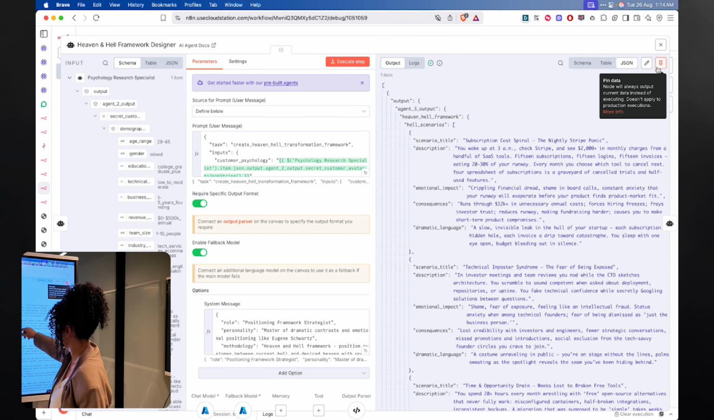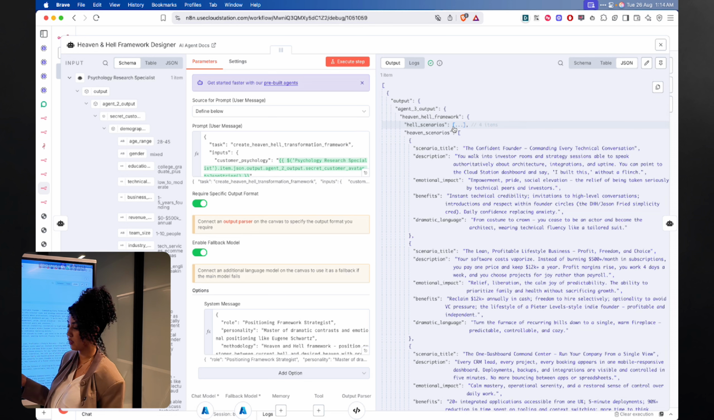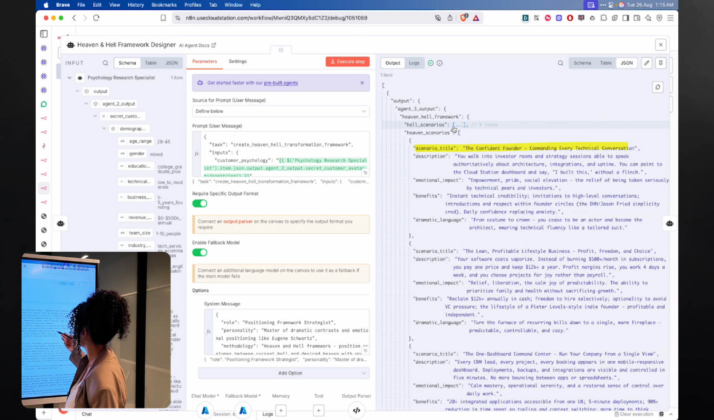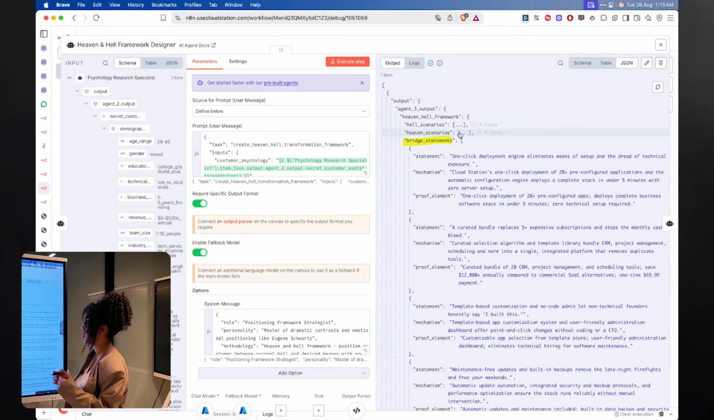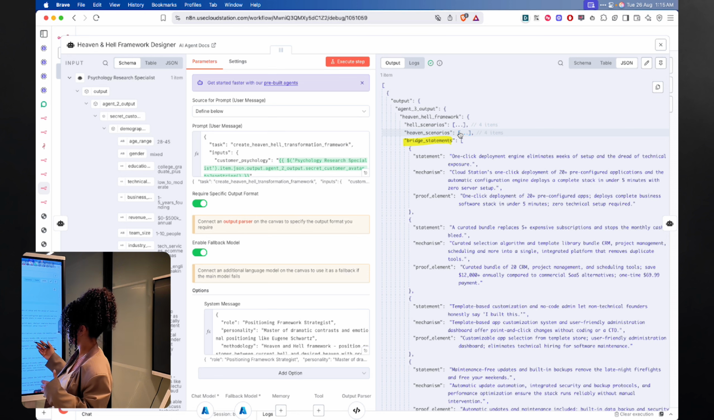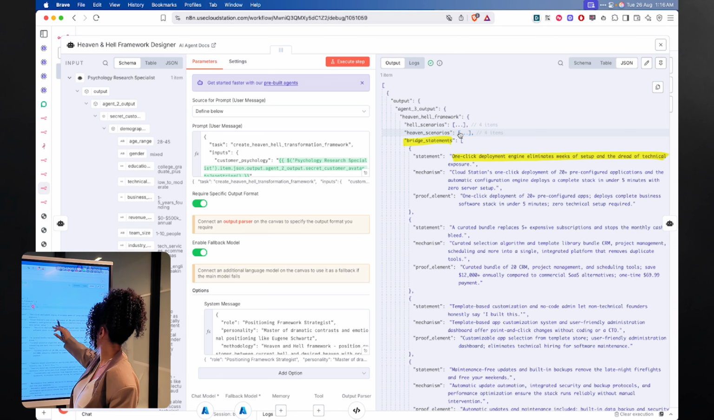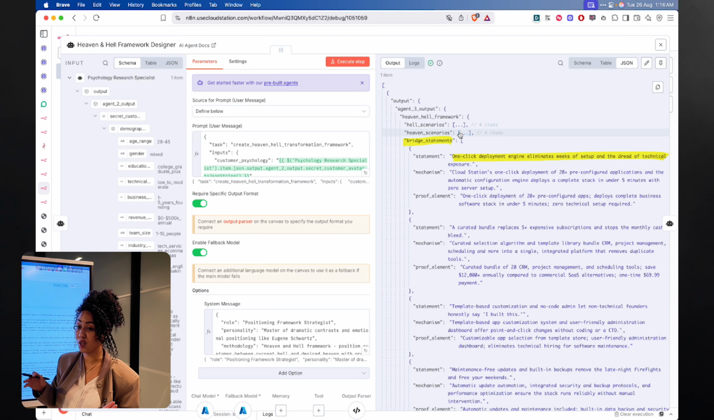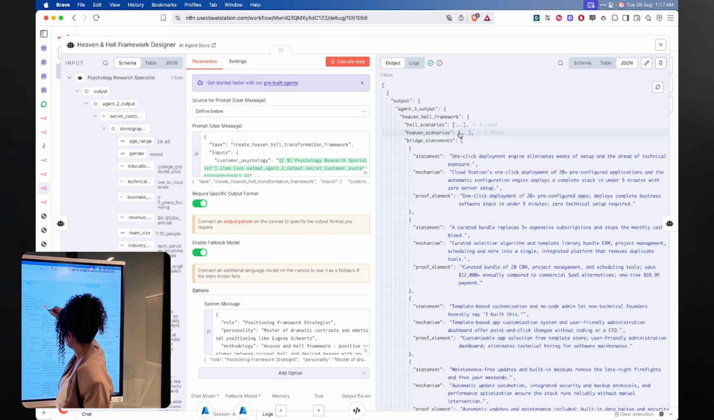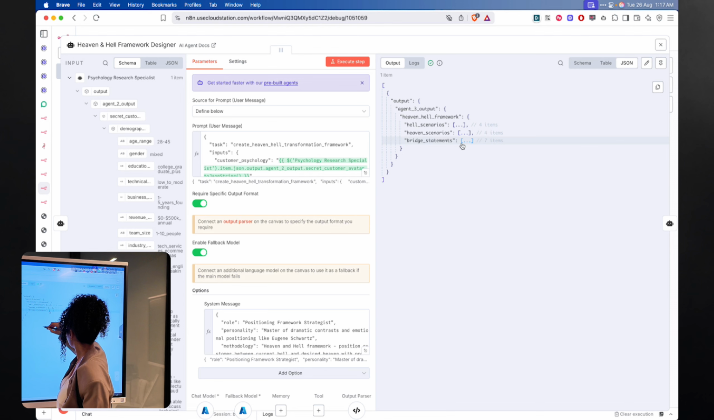Yeah, try to go back to the output. We're gonna have the hell scenarios, and then we have the heaven scenarios. So scenarios are like the confident founder commanding every technical conversation. We have the bridge statement. So a bridge statement is our product, in this case, CloudStation. So the statement is, a one-click deployment engine eliminates weeks of setup and the dread of technical exposure. These are all bridge statements that we can use in the landing page later.